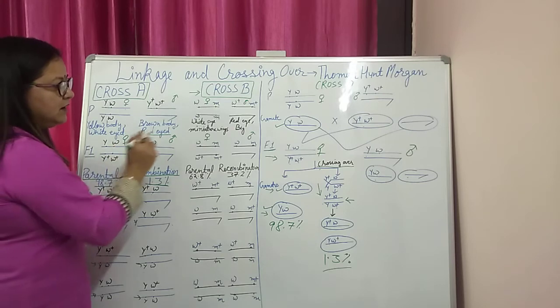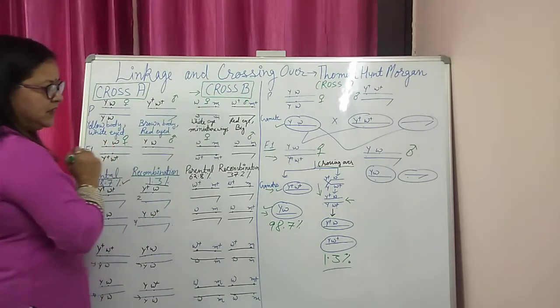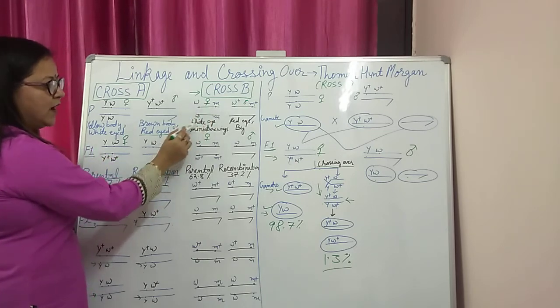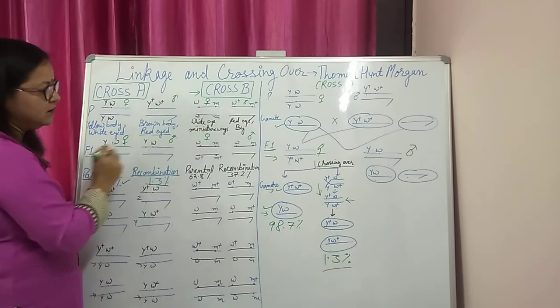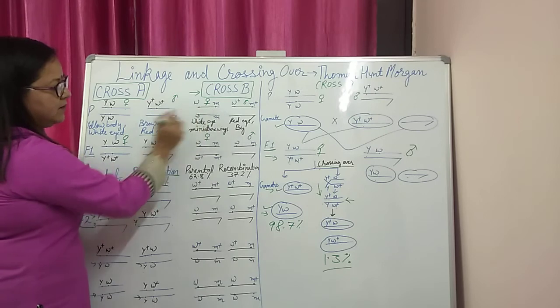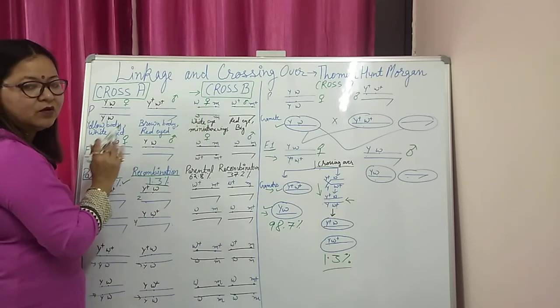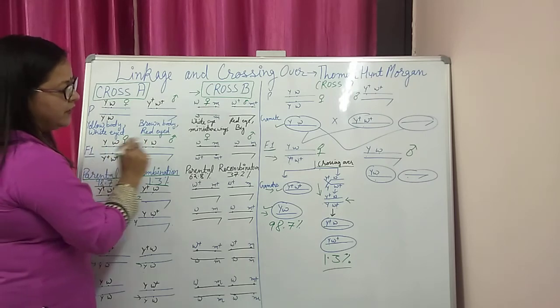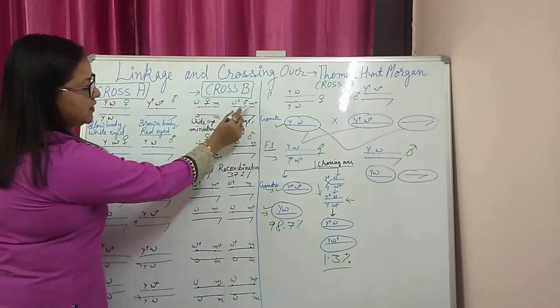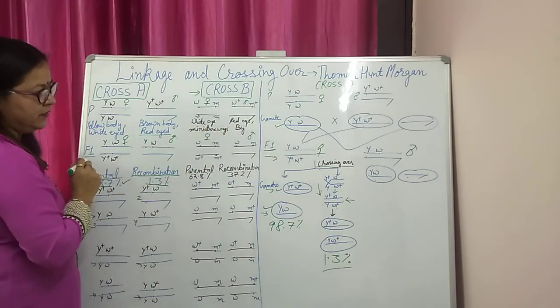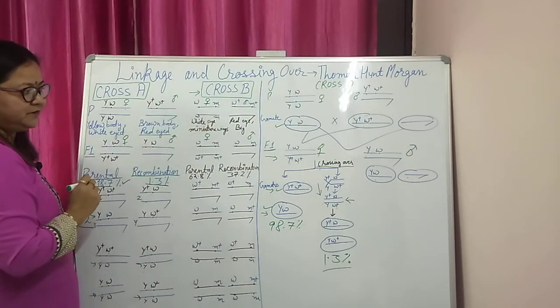But he has taken another example, cross B. Here he has taken a white-eyed, miniature-winged female. The genes W and M are situated far apart from each other on the same homologous chromosome, and the wild type W plus M plus, red eye and big wings, is the dominant character.